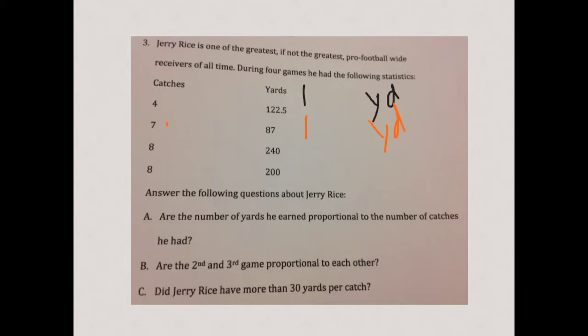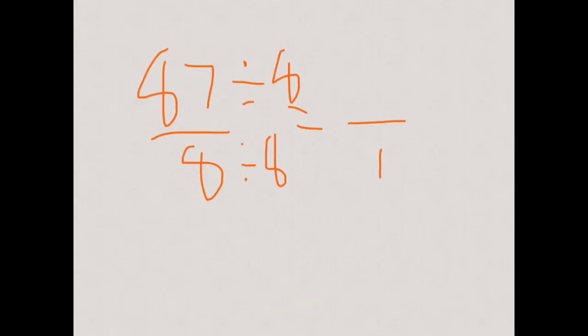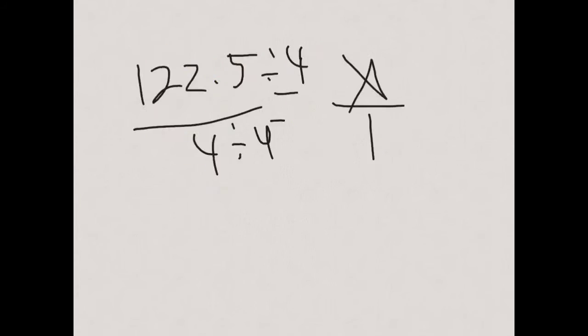Now, number 3 is this one right here, the third game. I need to get it down to 1 catch for how many yards. So we have 8 catches for 240. And actually right here I made a mistake. Sorry about that. This should be 7. Okay, so if you saw that I made that mistake, I'm sorry. Go ahead and fix it. Okay, so this is still 1. What is this? It's going to be like 12 point something. Let me make sure I have the right yards.